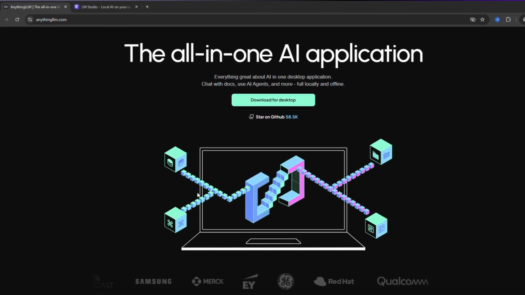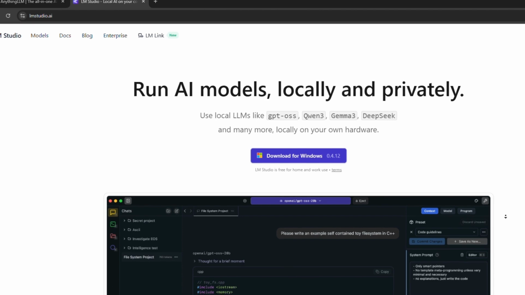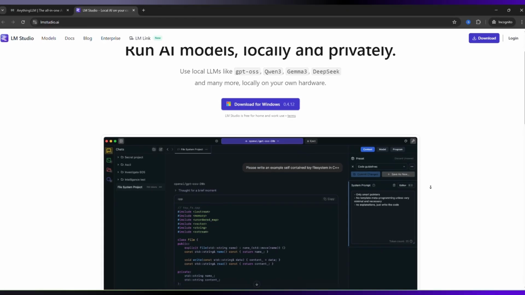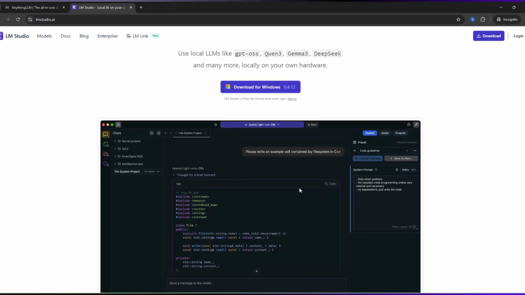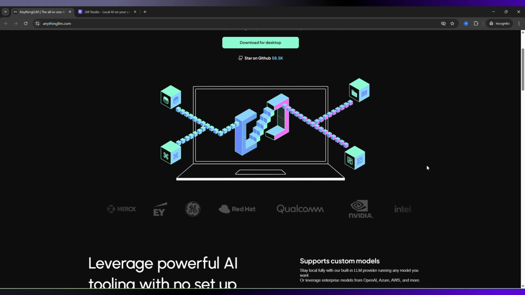If you're choosing between AnythingLLM and LM Studio, this is not a direct which AI is smarter comparison. It's a platform versus engine situation. So, which one is actually better? Let's break it down. AnythingLLM is an all-in-one AI workspace.